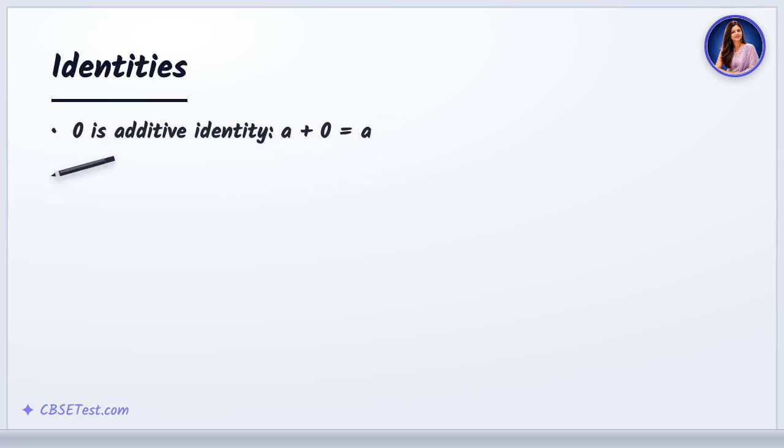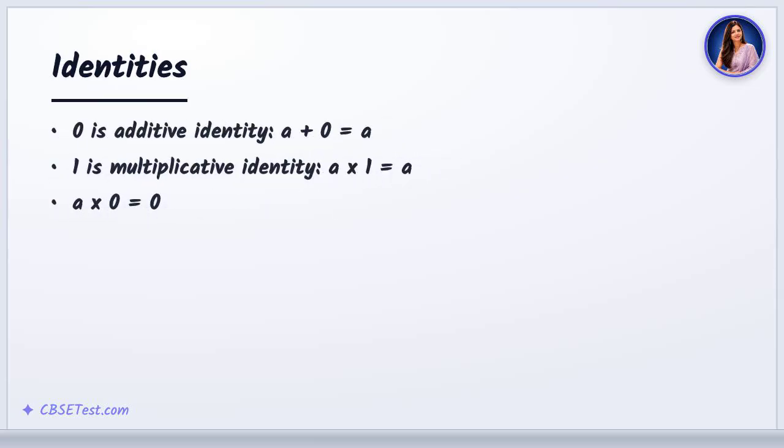0 is special for addition. Adding it changes nothing. 1 is special for multiplication, and anything times 0 is 0.